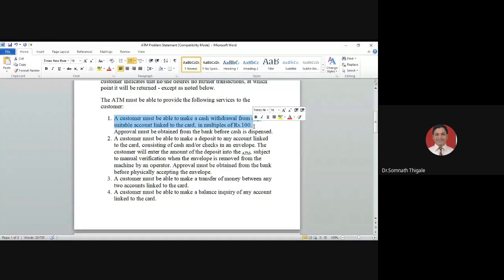Now can anyone help me? What is the meaning of this? Yes, please be active. Don't be a passive listener. Be active. Now you need to understand each and everything in terms of solution perspective. This is the problem. We need to now write it in solution terms. Now we need to find out the solution while we are developing the ATM machine. Yes, anyone?